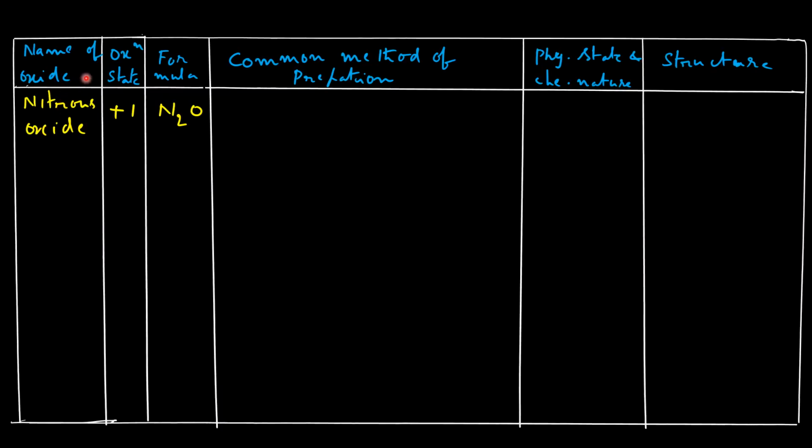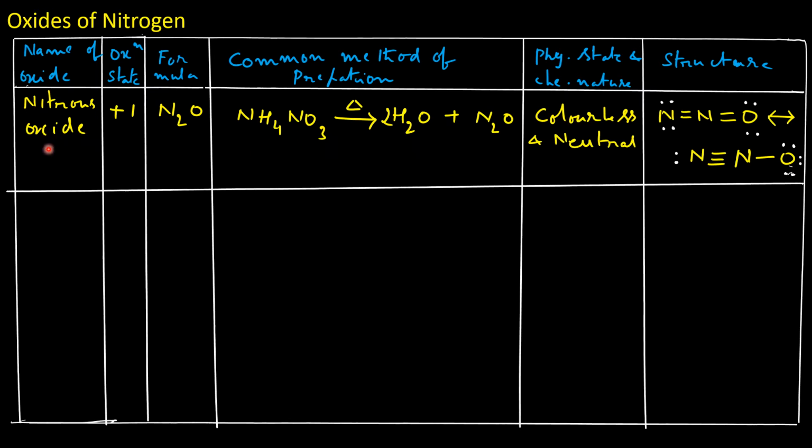Oxides of nitrogen: name of the oxide, oxidation state, formula, common method of preparation, physical state and chemical nature, structure. The first one is nitrous oxide. Its formula is N2O. Oxidation state of the central nitrogen atom is +1, and nitrous oxide is prepared by heating ammonium nitrate. It is a colorless and neutral gas.